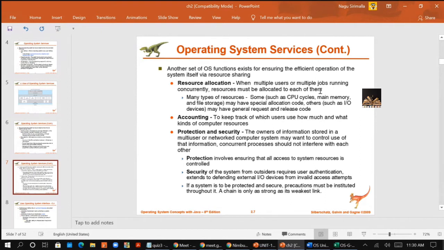Resource allocation mainly comes into play when multiple devices or multiple users are sharing the resources. The OS resources can be CPU cycles, main memory, and file storage.